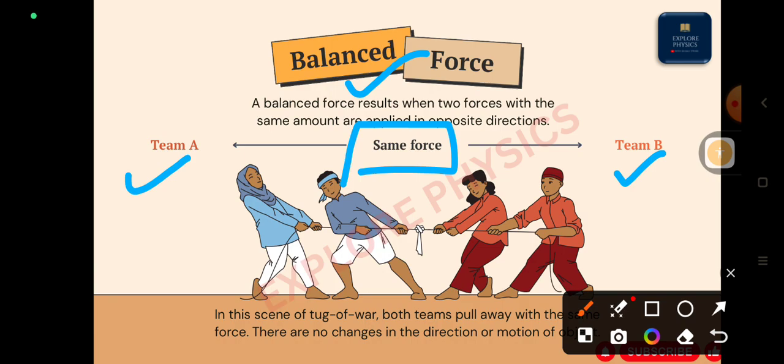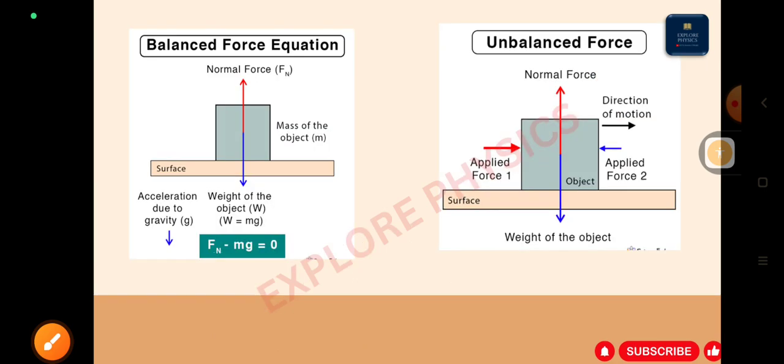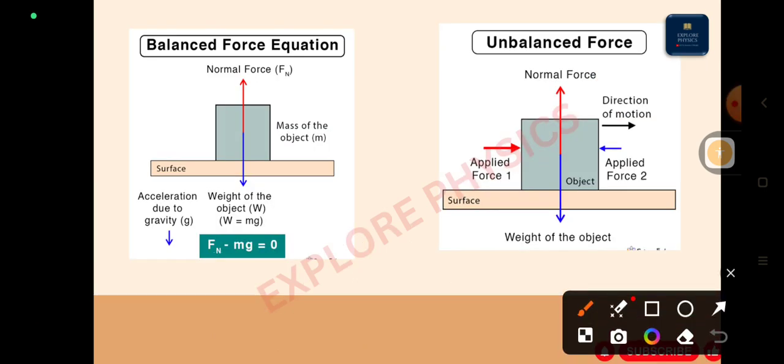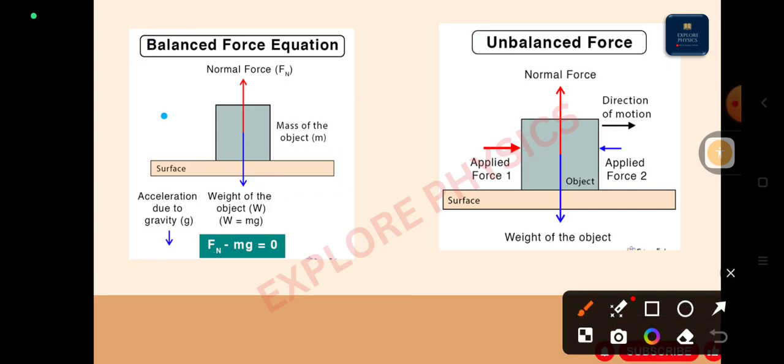Understood? Okay. Let us move towards the next one so that you will understand it more clearly. Here, I am taking an object. The unbalanced force I will explain later. First, let us see the balanced force. I have taken one surface, right? On this surface, I am keeping one object. Suppose the object is named A. I have kept A on the surface.